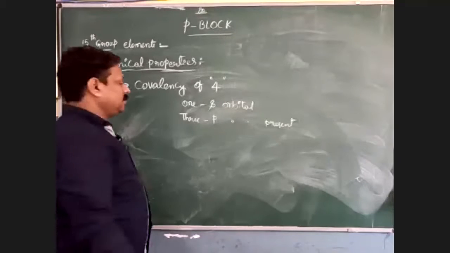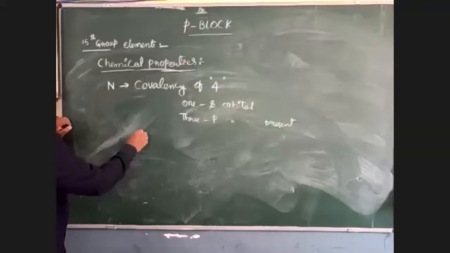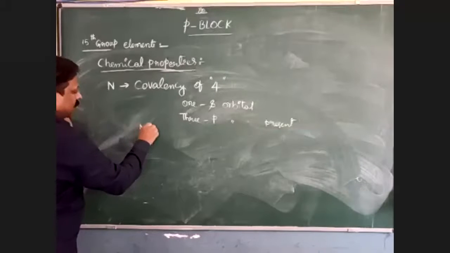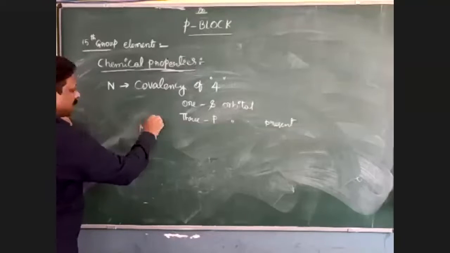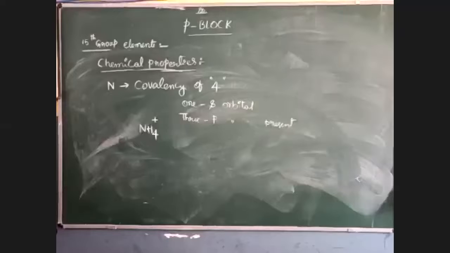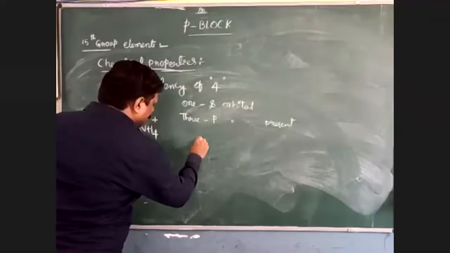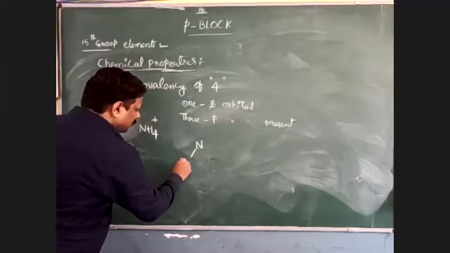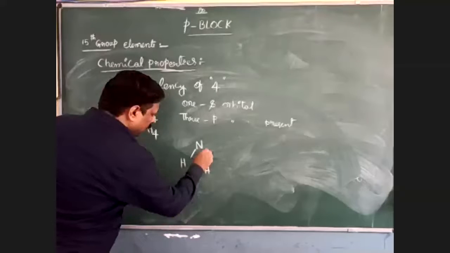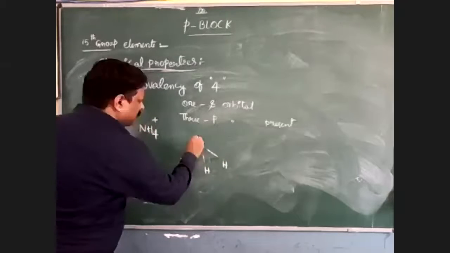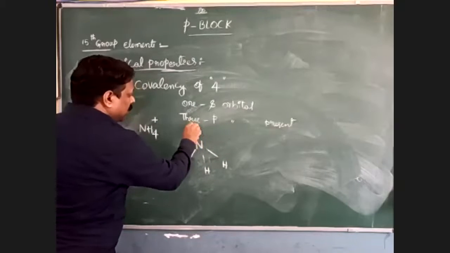An example for this is NH4 plus. In this one, nitrogen can form 4 bonds with hydrogen, hydrogen, hydrogen, and hydrogen.